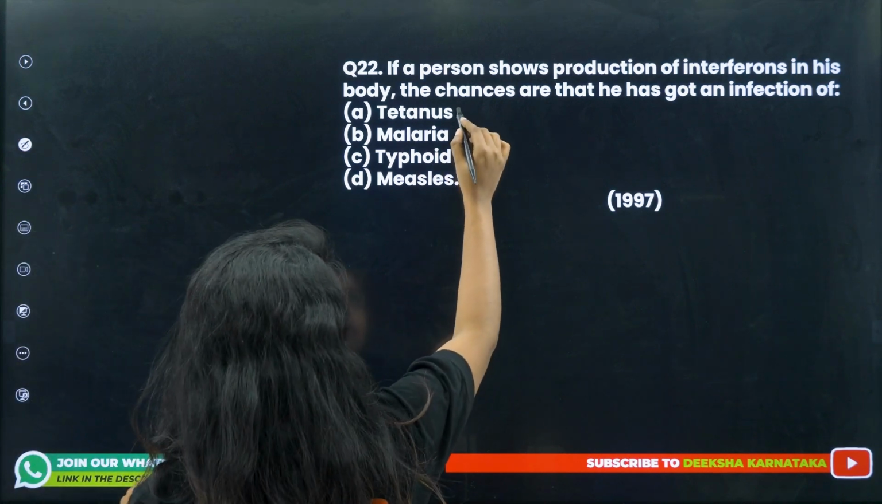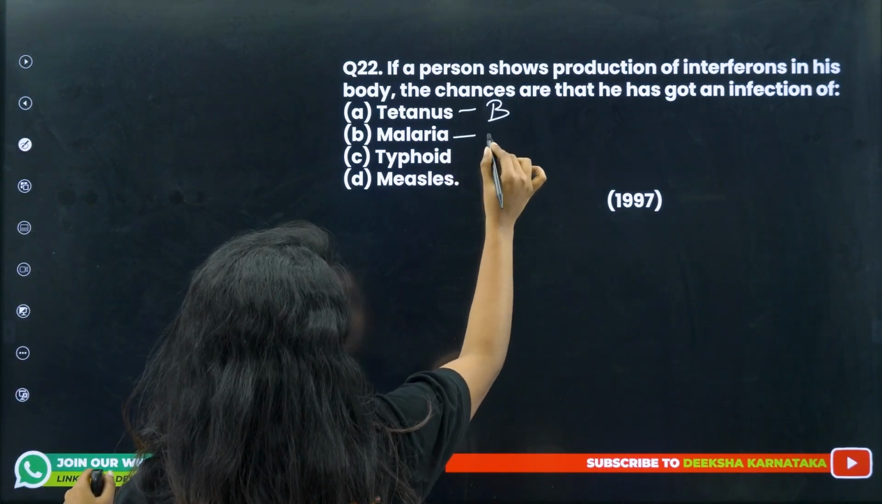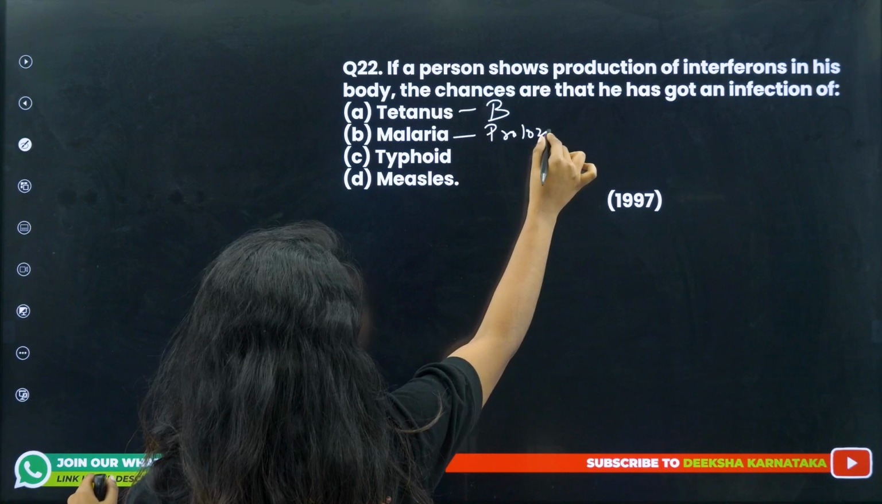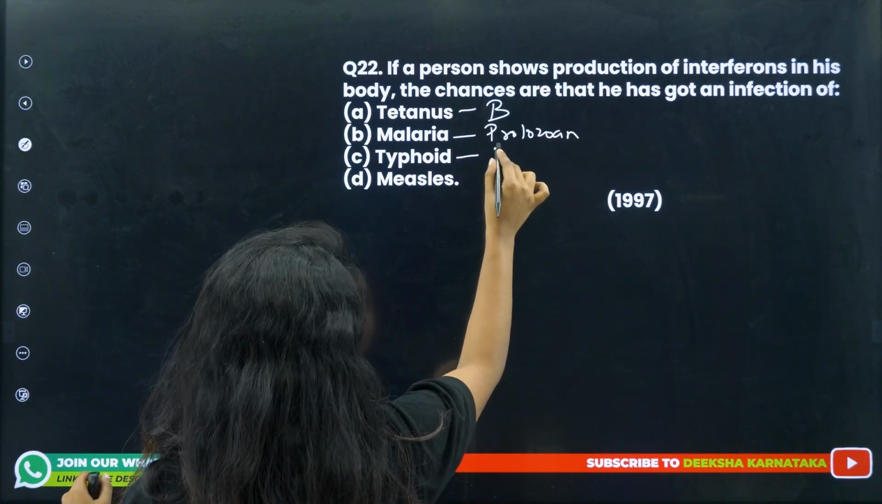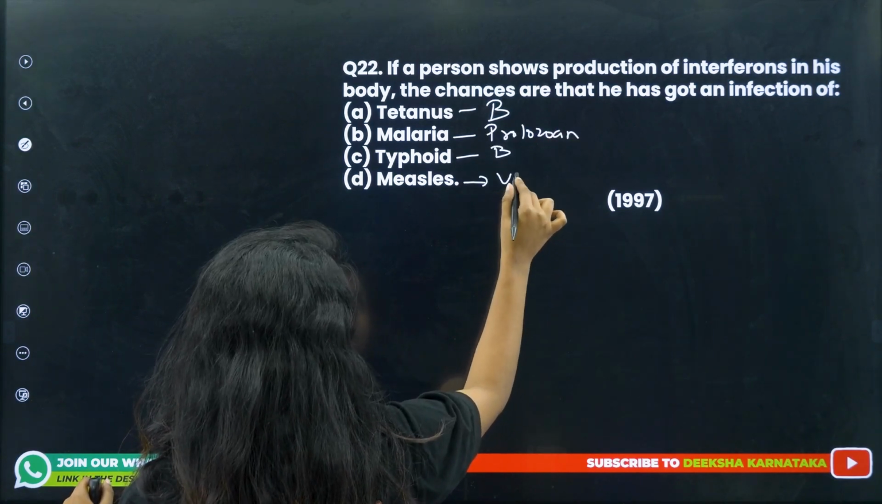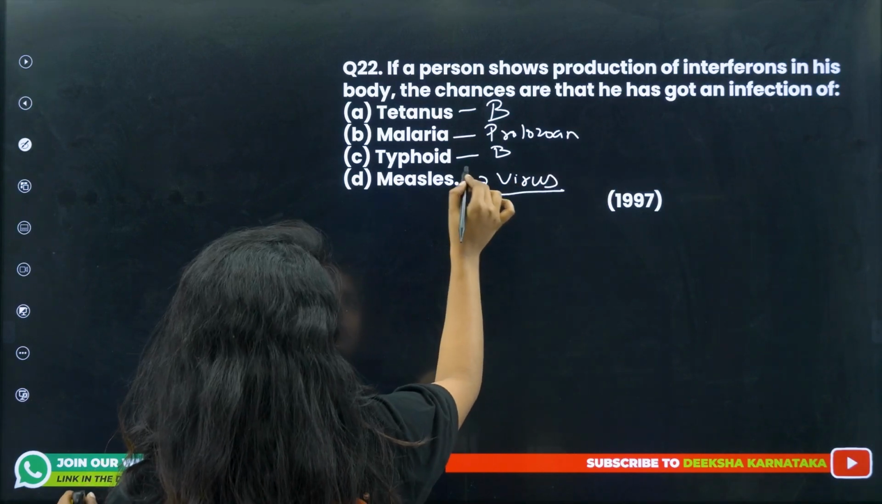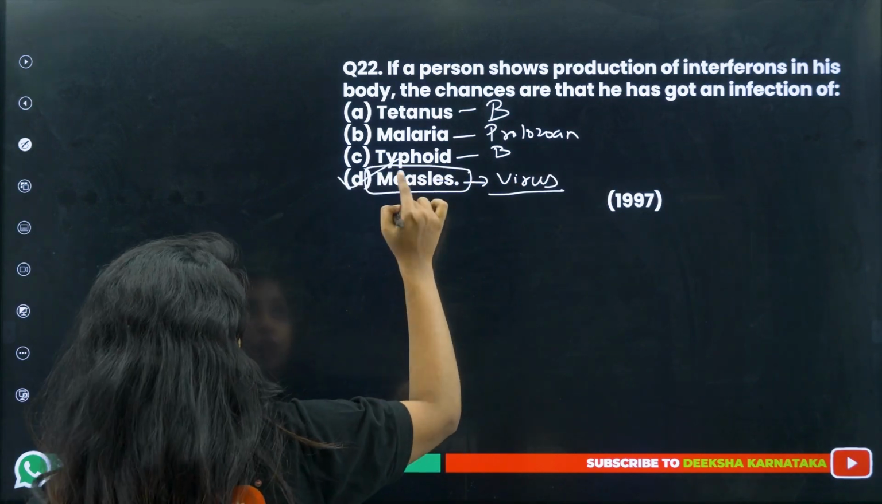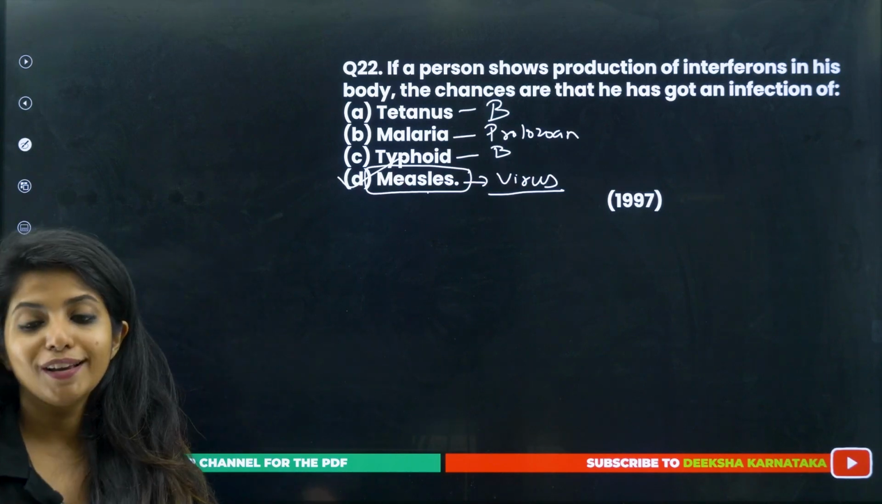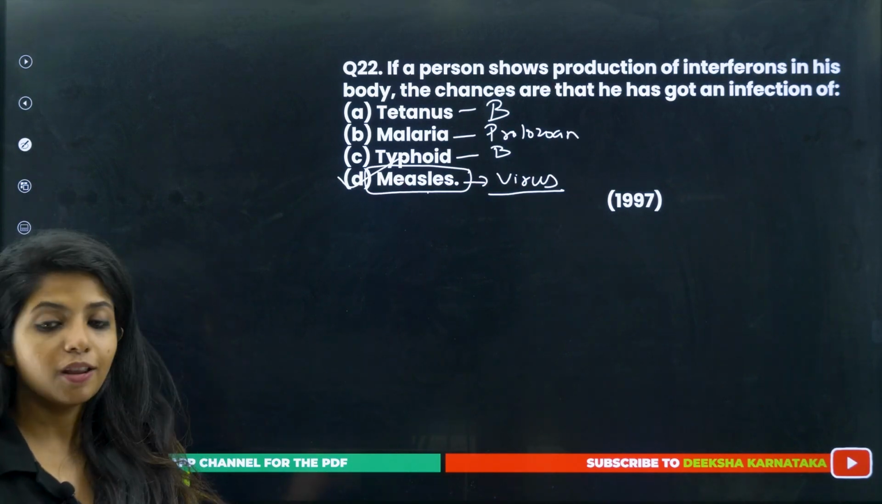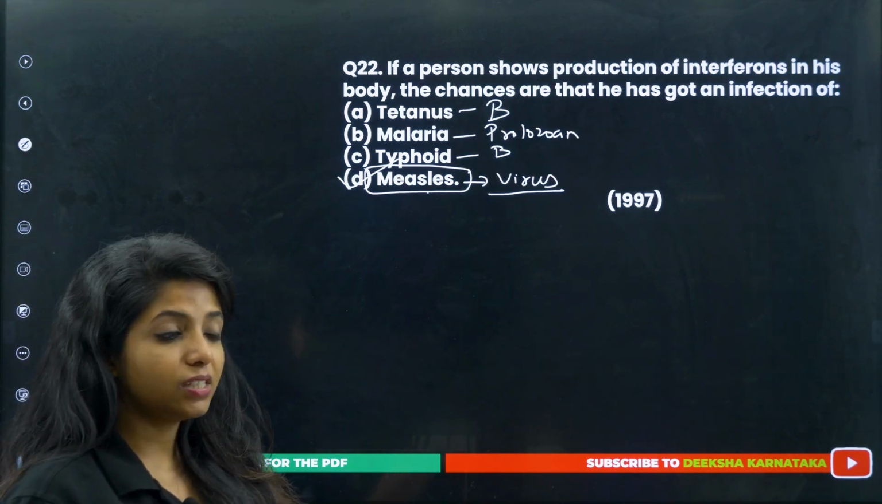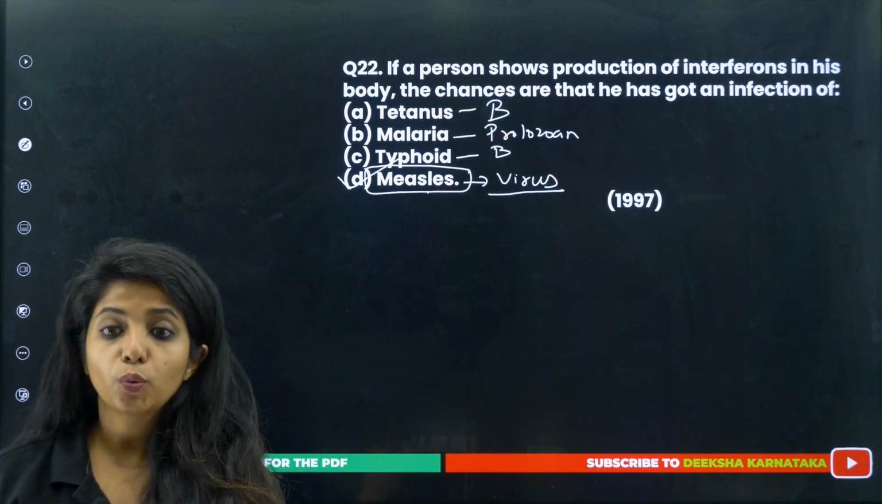Over here, children, tetanus is caused by a bacteria. Malaria is caused by a protozoan. Typhoid again is caused by a bacteria. Measles is caused by a virus. And interferons are basically produced when there is viral attack. So basically it should be measles. Now if you do not know about this, can you answer this question? No. We studied this under diseases which are caused by viruses, so you should be knowing about it.